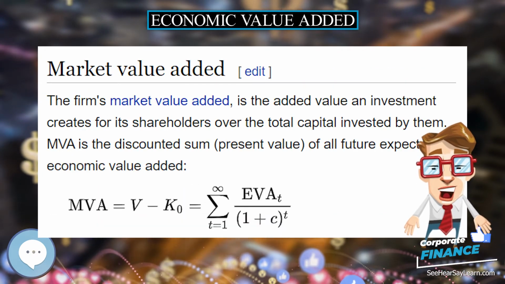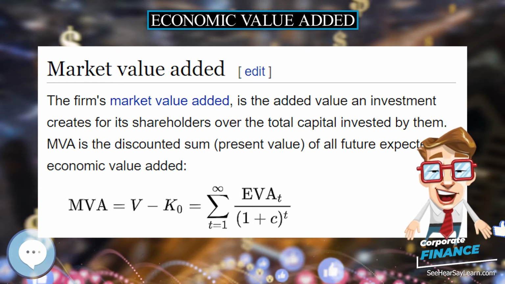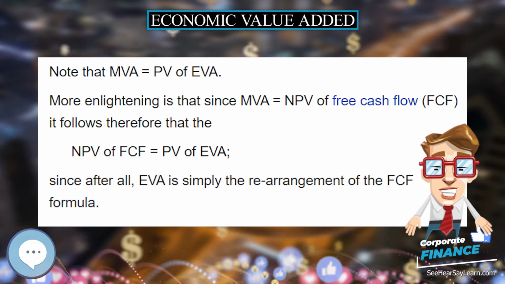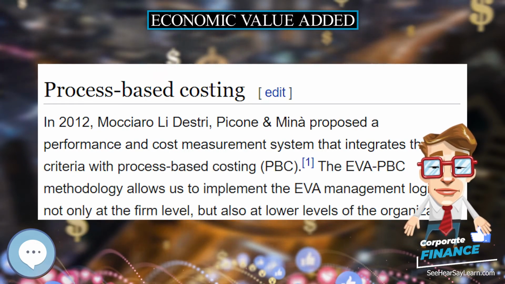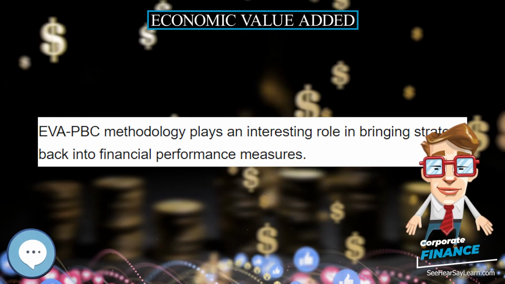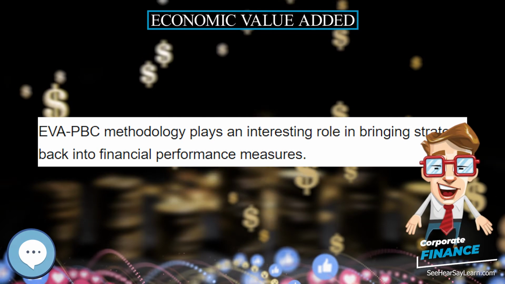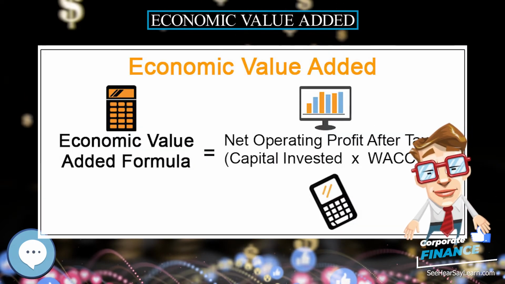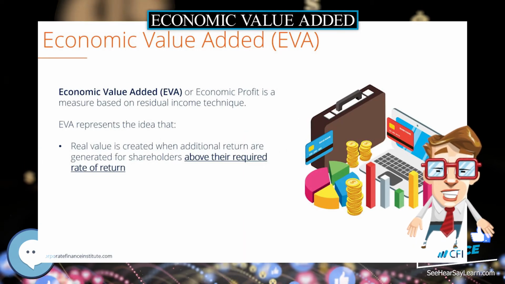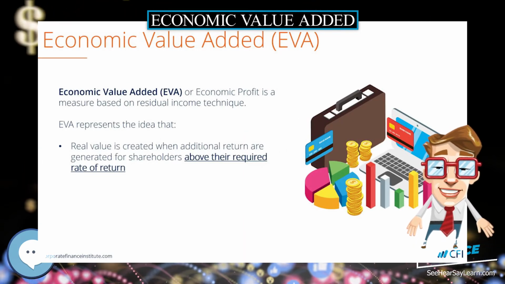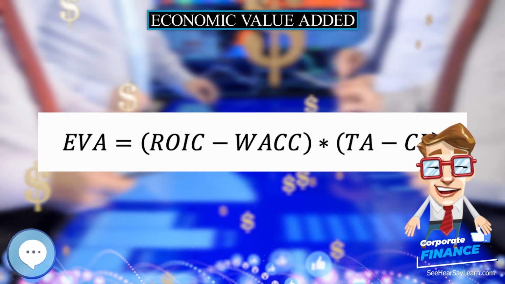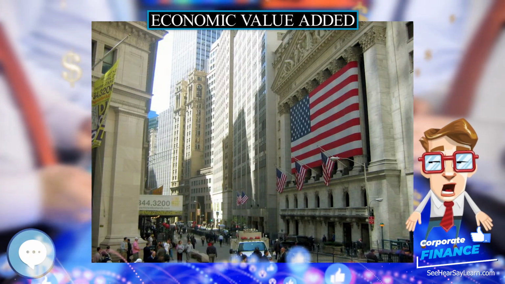Other measures of shareholder value include market value added. The firm's market value added is the added value an investment creates for its shareholders over the total capital invested by them. MVA is the discounted sum, present value, of all future expected economic value added. Note that MVA equals PV of EVA. More enlightening is that since MVA equals NPV of free cash flow, FCF, it follows therefore that EVA is simply the rearrangement of the FCF formula.